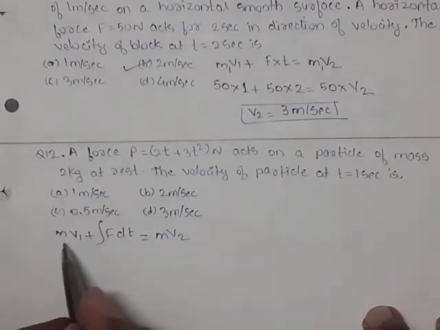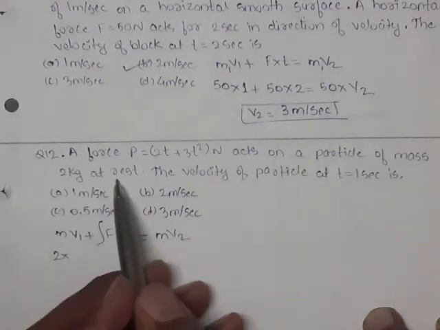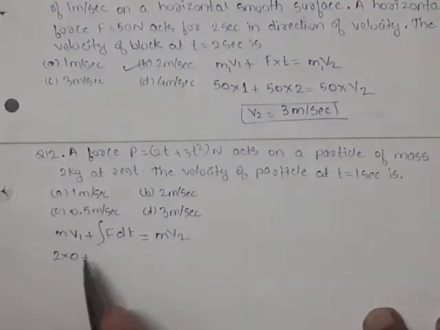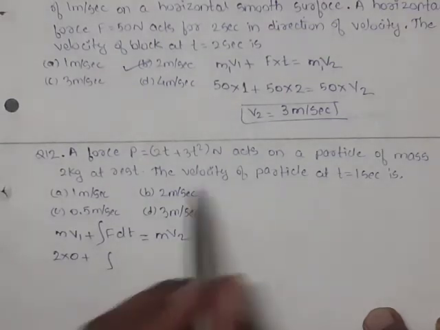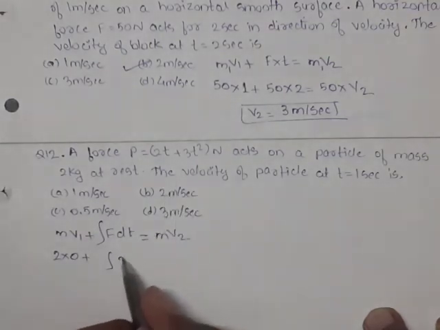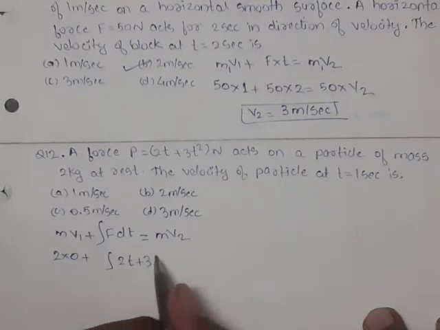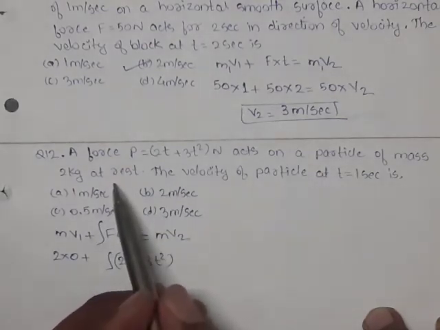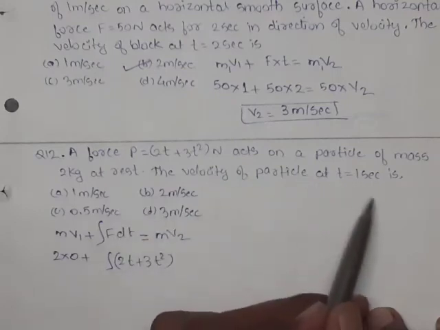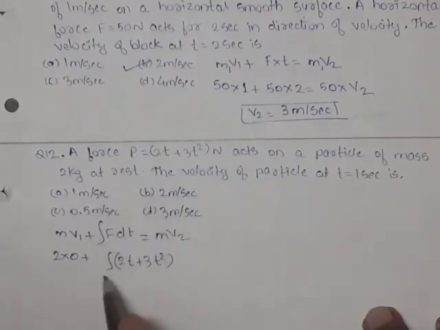Here we'll put value of m. M is 2 kg. Initially the particle was at rest, so v1 is 0. Then the value of force is 2t plus 3t square. So initially where particle was at rest, and you have to find out velocity after 1 second. So our limits of integration are from time t equals to 0 to t equals to 1 second.